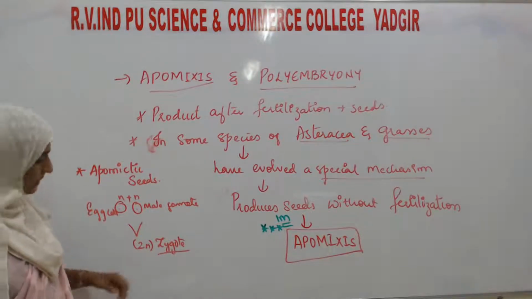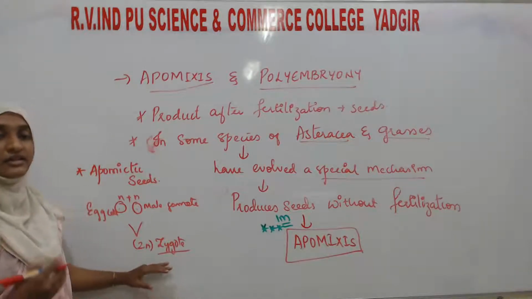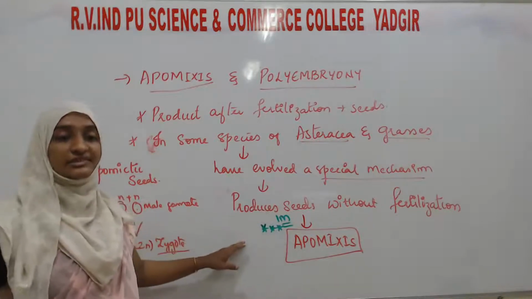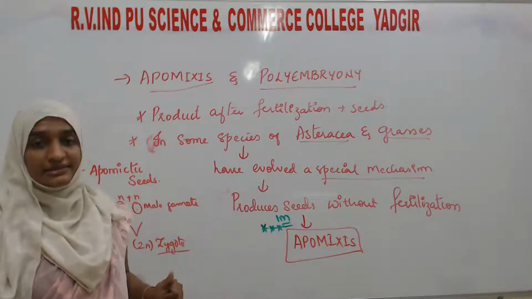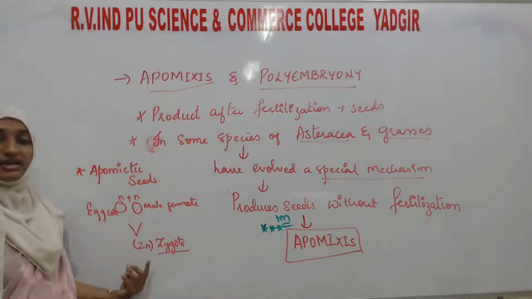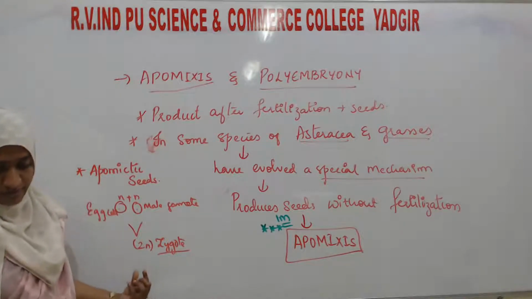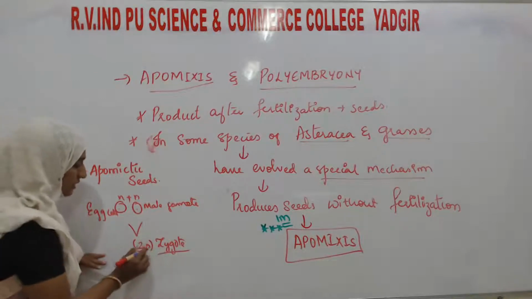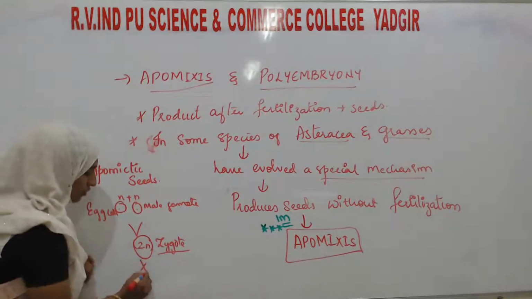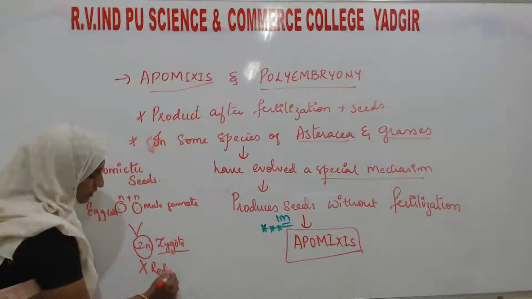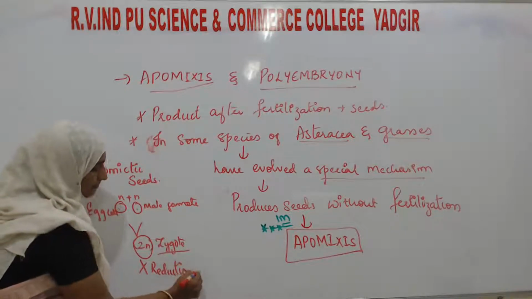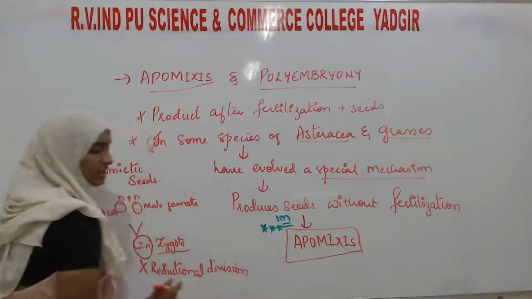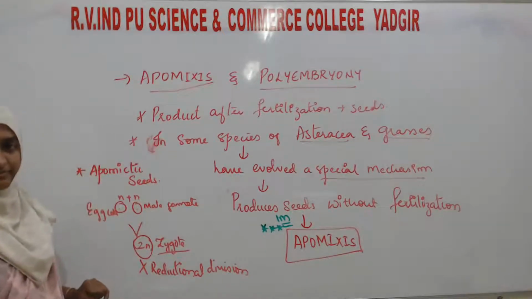Why is the seed going to form without fertilization? Here, a diploid egg cell, or diploid zygote, without reductional division, meaning meiotic division does not take place.